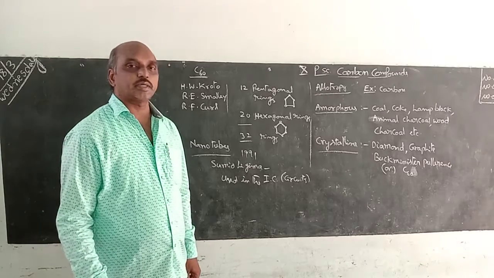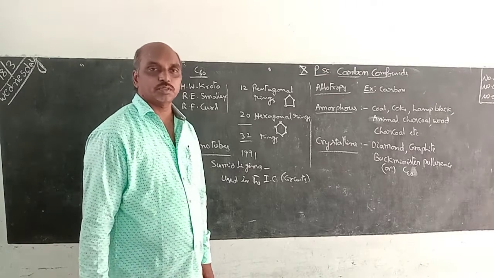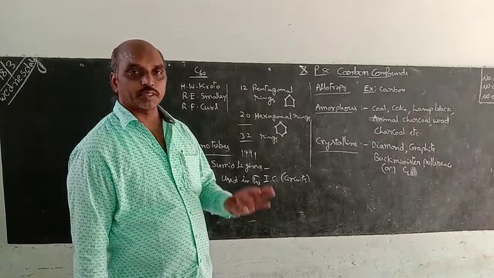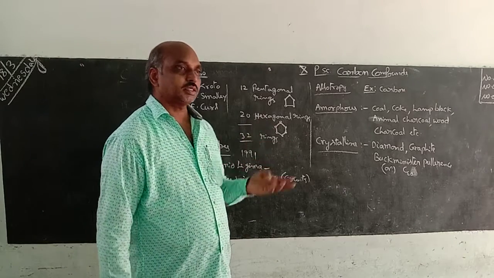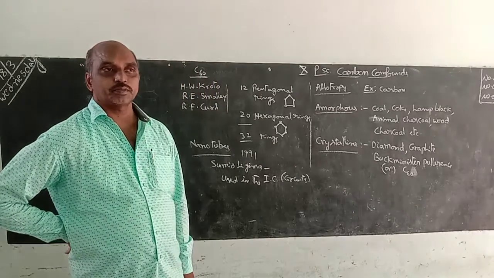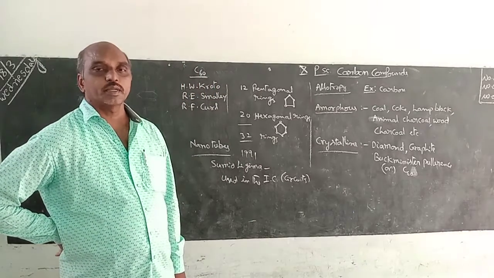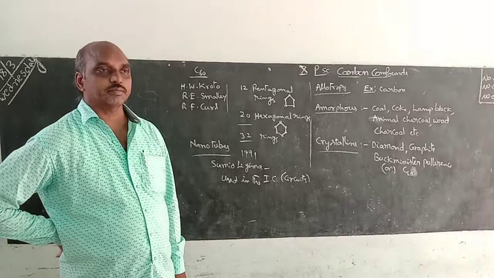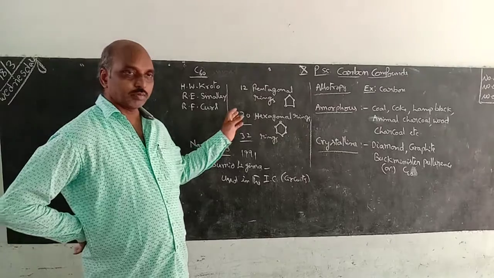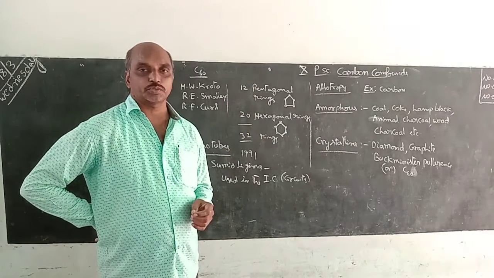Why can carbon alone form lakhs of compounds? The main properties are tetravalency, allotropic formation, catenation, isomerism, and multiple bonds. These are the 5 points that form the lakhs of compounds.